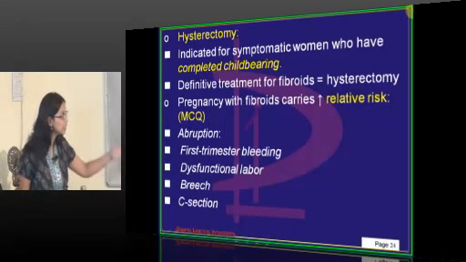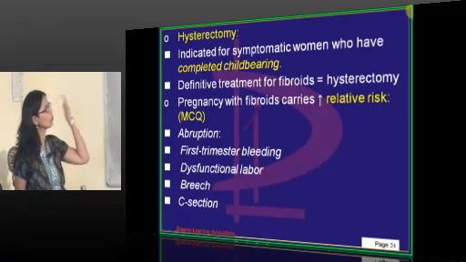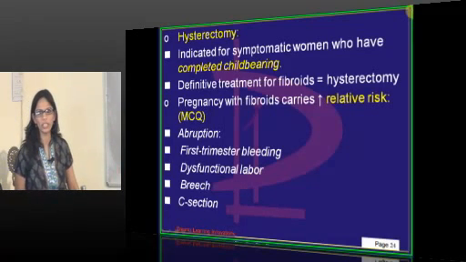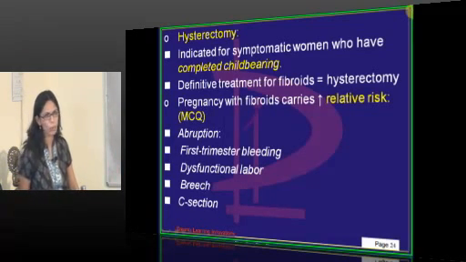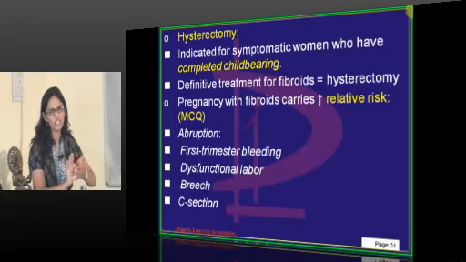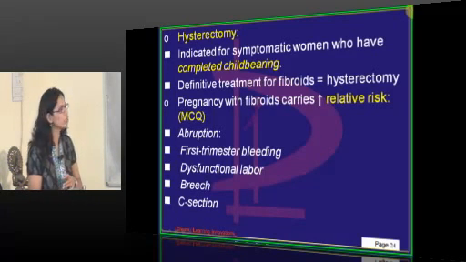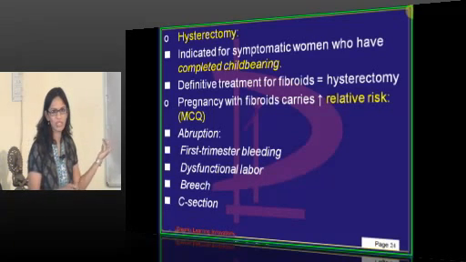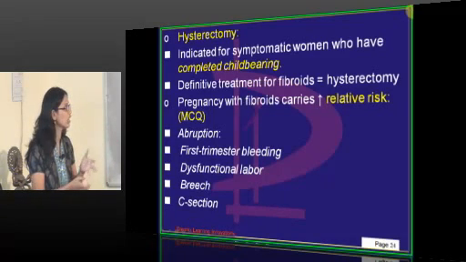Then if pregnancy is there with the fibroid, what are the changes or complications which can occur? Obviously fibroids are there, so it can lead to bleeding inside the placenta, because the placental insertion will not be uniformly placed, so there it can lead to abruption. First trimester bleeding can occur because of that.